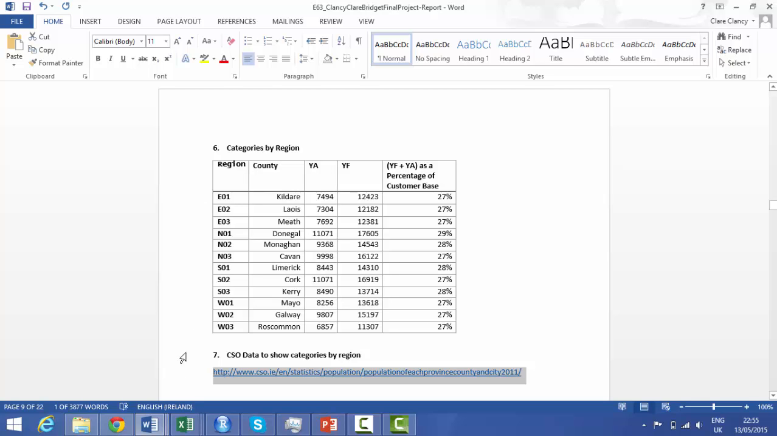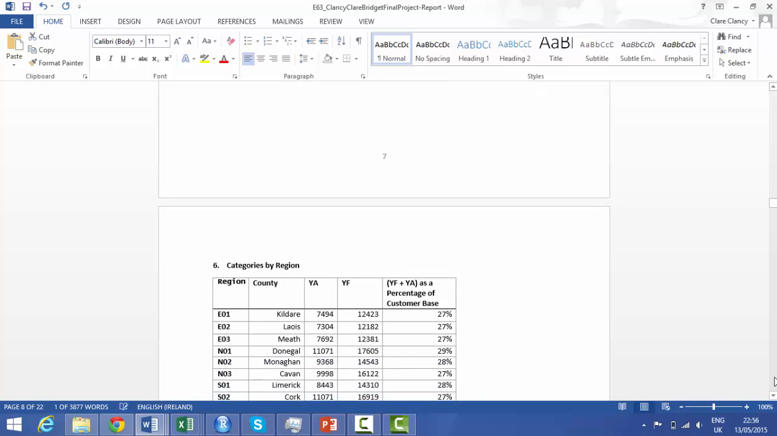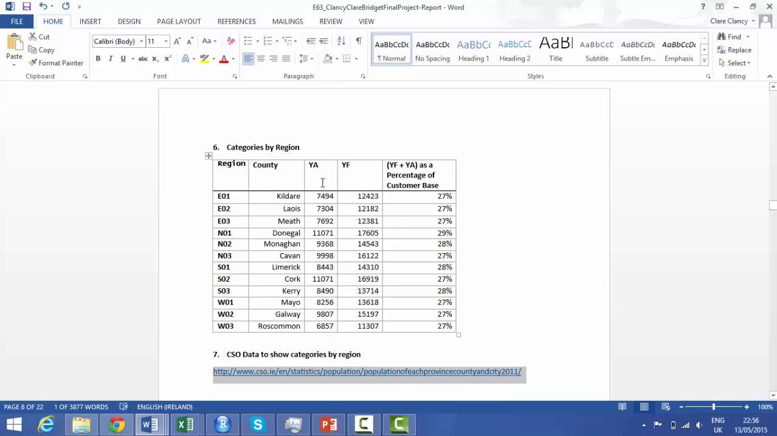Okay. Now, if we look here, the summary statistics suggest that we cannot recategorize the blank and other baskets. We identify that young adult account for 11% of the dataset, young family account for 17% of the dataset. Combined, they make up 28% of the dataset. If we look at this data by region, we identify that young adult and young family combined make up between 27 and 29% of the dataset.